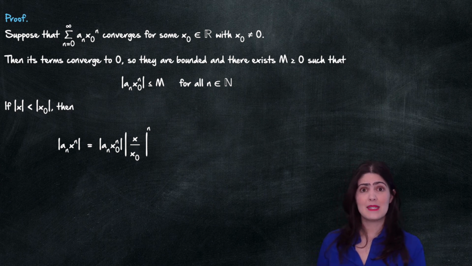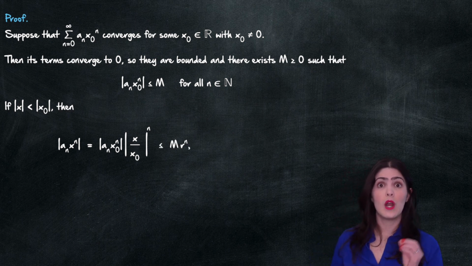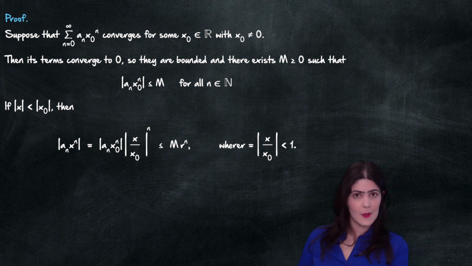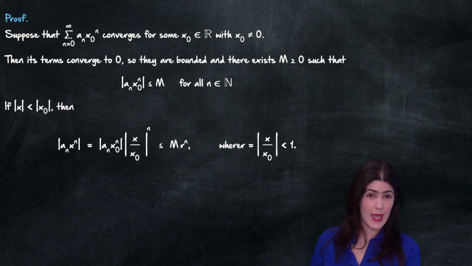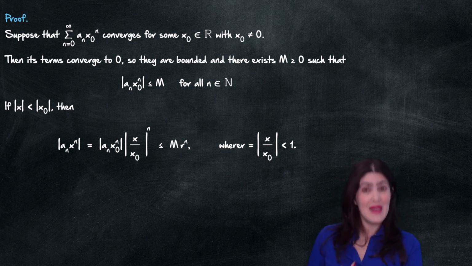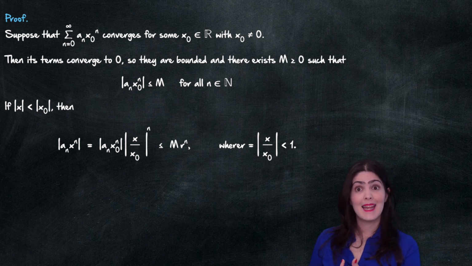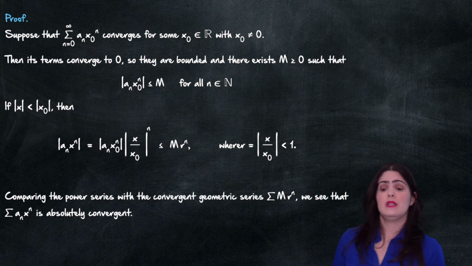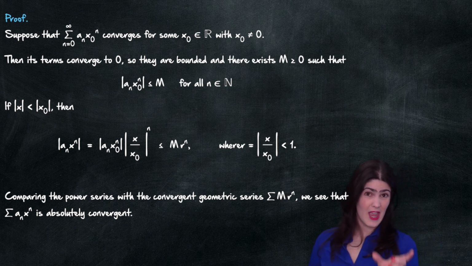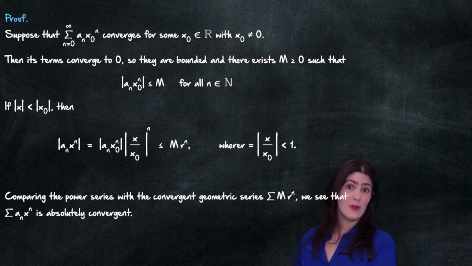So then what happens is that I can bound this quantity by m times r to the n, where r is, as I said, the absolute value of x over x naught, and this is less than 1. So here you see, now I have the terms of a sequence, which is the absolute value of a_n times x to the n, bounded above by the terms of a geometric series with r less than 1. So I will use the basic comparison test here to compare the series of the absolute value of a_n times x to the n with that convergent geometric series.